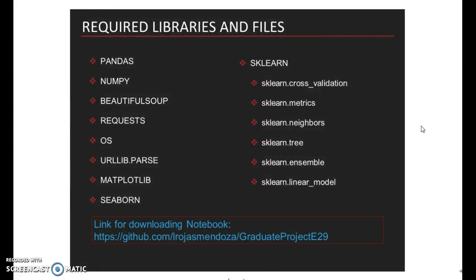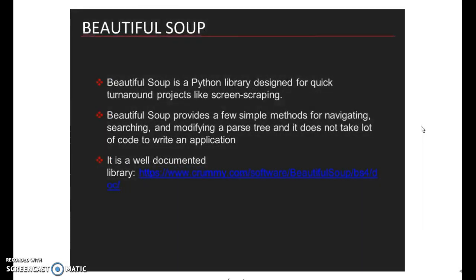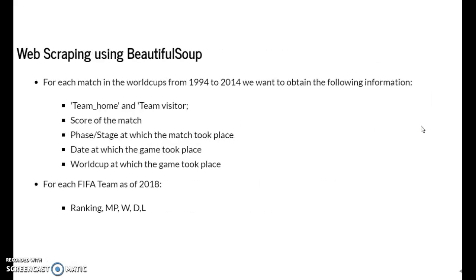These are the required libraries and files, and you can download the notebook from my GitHub. Key to this project is the library Beautiful Soup, which is a Python library designed for quick turnaround projects like screen scraping and provides simple methods for navigating, searching, and extracting information and data from the HTML source code of a website, and is well documented. I will be using Beautiful Soup to create 2 data frames. The first data frame contains all the matches of World Cups starting in 1994, and the second data frame contains ranking information year by year for all the FIFA teams.